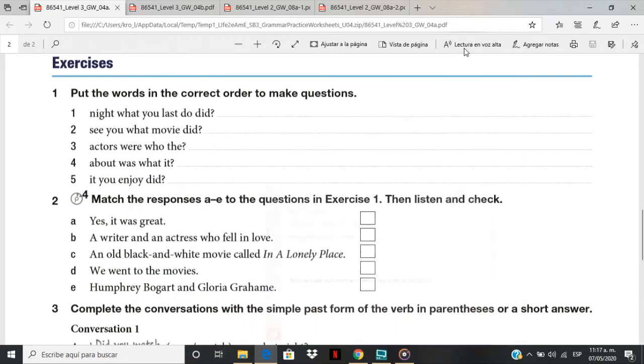One. What did you do last night? We went to the movies. 2. What movie did you see? An old black and white movie called In a Lonely Place. 3. Who were the actors? Humphrey Bogart and Gloria Grahame. 4. What was it about? A writer and an actress who fell in love. 5. Did you enjoy it? Yes, it was great.